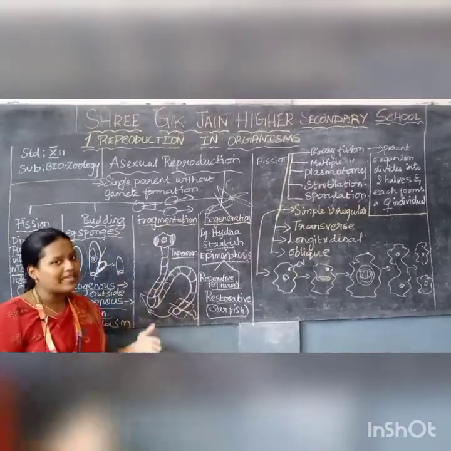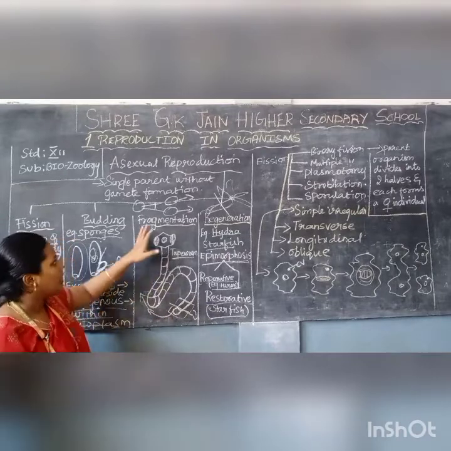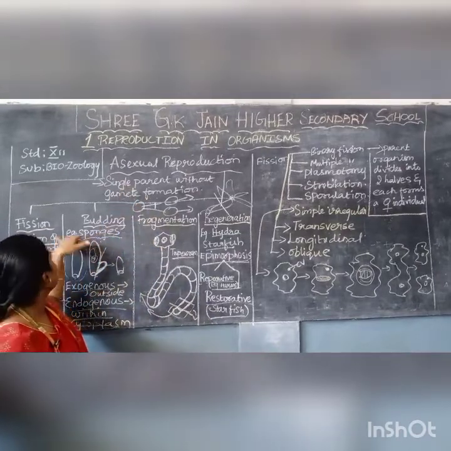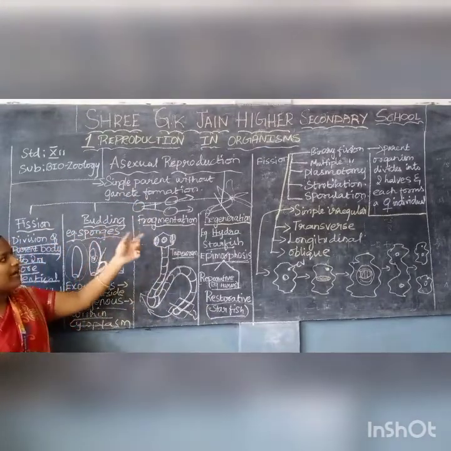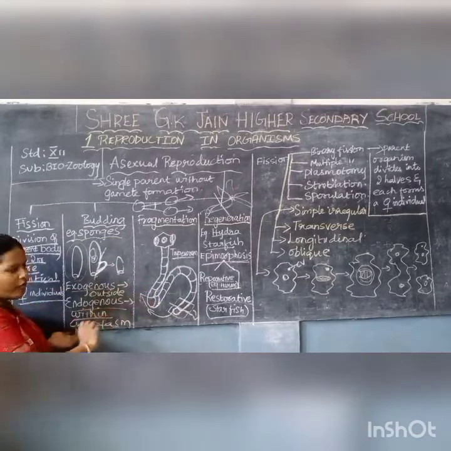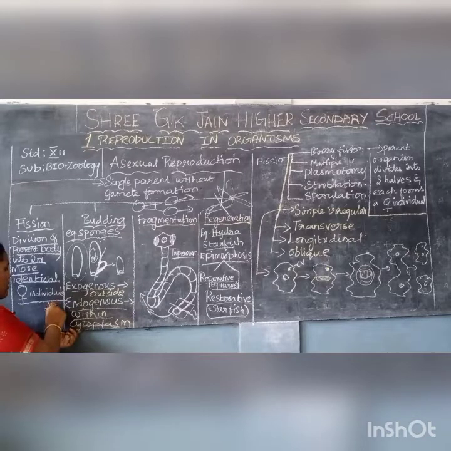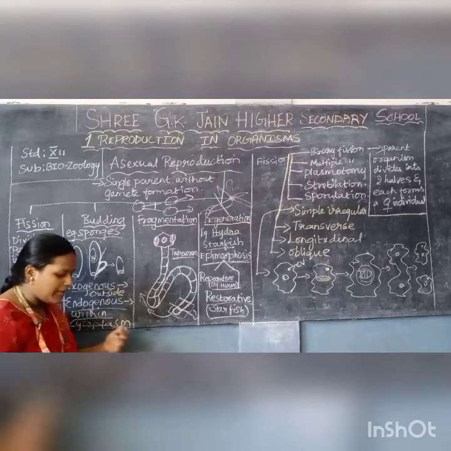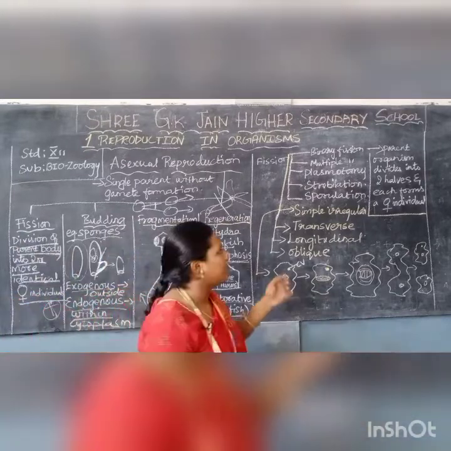Under fission there are many types we are going to see now. In asexual reproduction, we have seen fission, budding, fragmentation and regeneration. I hope the three were clear for you. We are dealing with fission now. Fission is also an important and very easy topic.